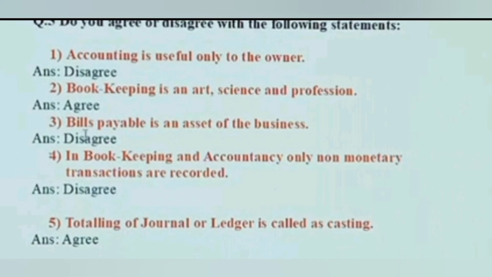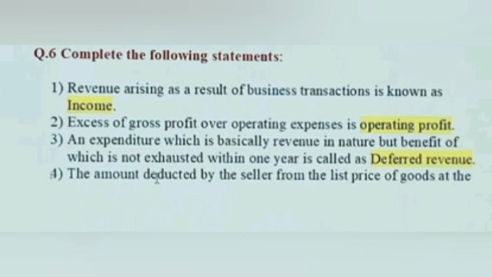Answer, disagree. Second, bookkeeping is an art, science and profession. Answer, agree. Third, bills payable is an asset of business. Answer, disagree. Fourth, in bookkeeping and accountancy only non-monetary transactions are recorded. Answer, disagree. Fifth, totaling of a ledger is called casting. Answer is agree. Question number six.